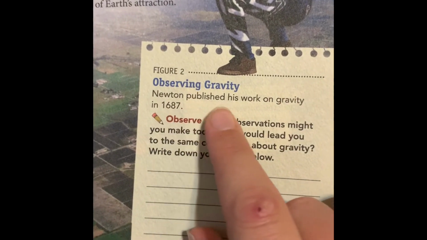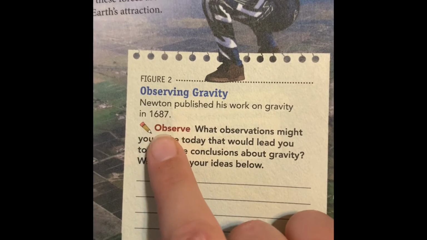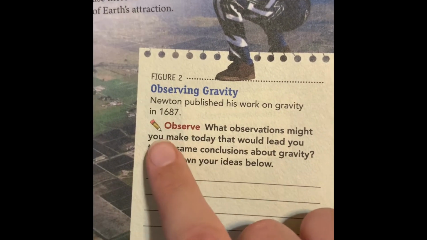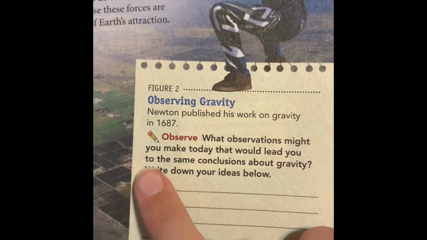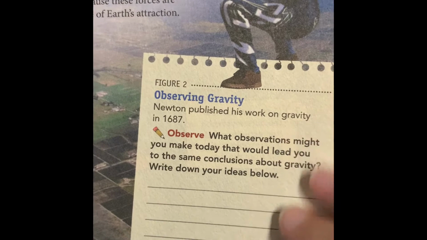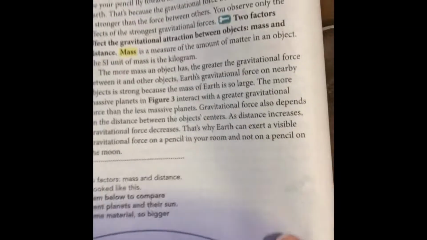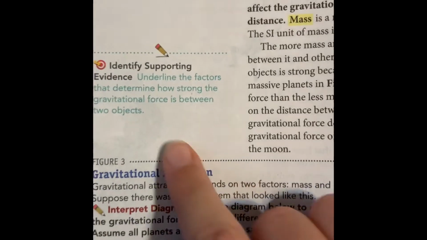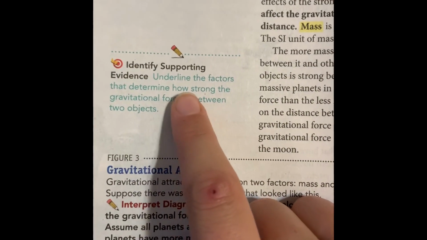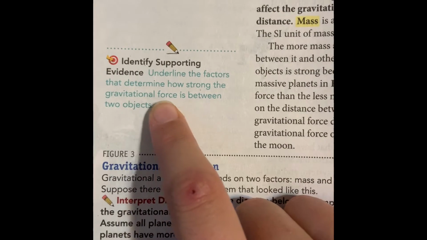All right, so observing gravity. Newton published his work on gravity in 1687. What observations might you make today that would lead you to the same conclusions about gravity? Write down your ideas below. All right, factors affecting gravity. Right here, you're going to underline the factors that determine how strong the gravitational force is between 2 objects.